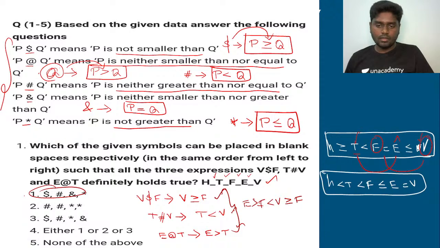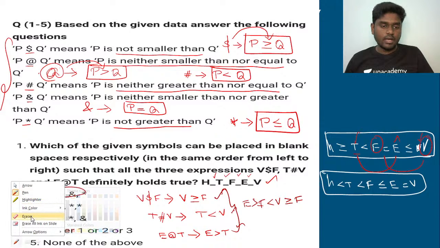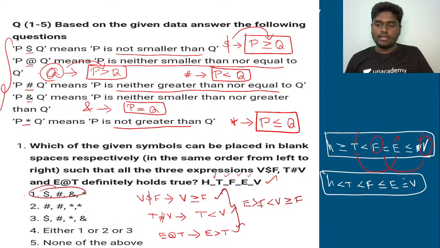So listen carefully. Again we need to cross check whether the given statements, that is V greater than or equal to F, T lesser than V, and then E greater than T, all three statements satisfy in the given second option. So if you see here, first let's see whether V greater than or equal to F is satisfied. V is here, F is here, absolutely V is greater than or equal to F, satisfies. And T lesser than V, you see T is here, V is here. So absolutely T is lesser than V. Again, the second statement also satisfies here.